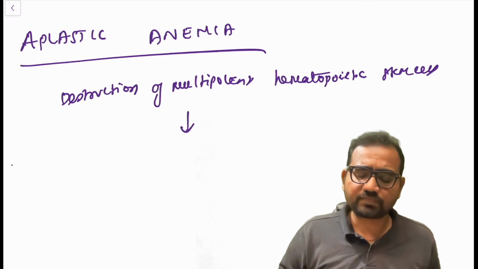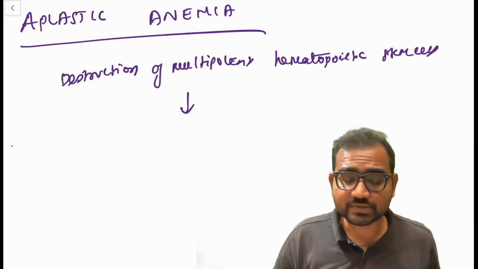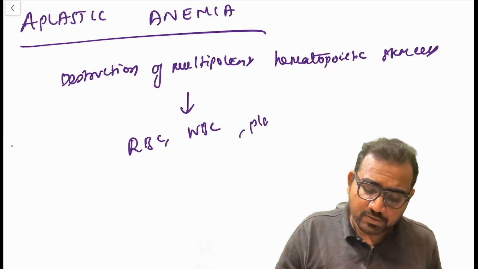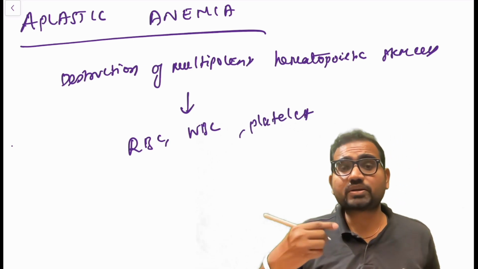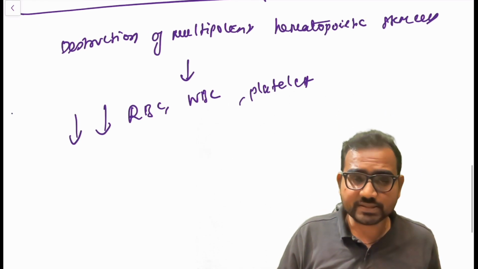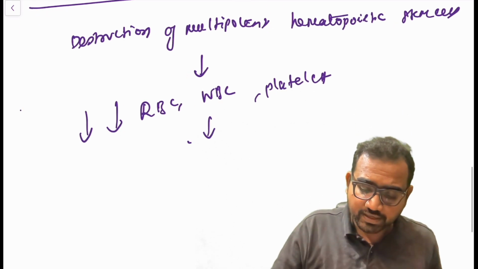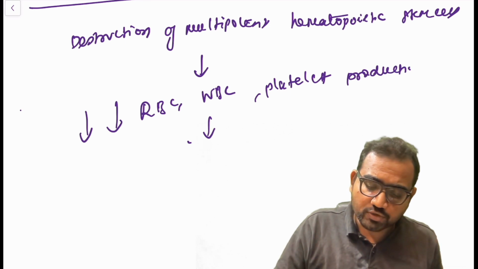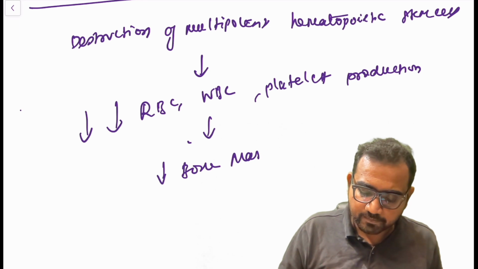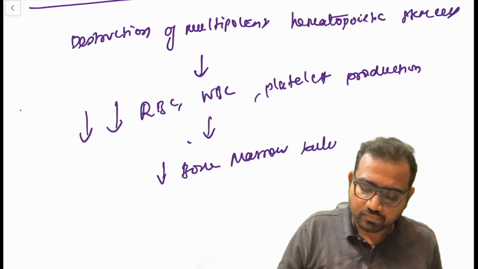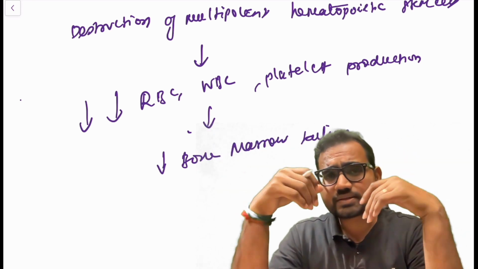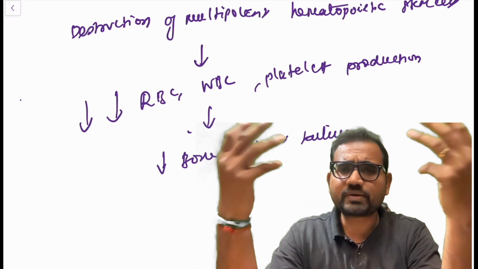These cells give rise to RBCs, WBCs and the platelets. Because of the reduced production of these cells, there is going to be bone marrow failure. Very simple, right? When there are no hematopoietic stem cells, there are no RBCs, WBCs, platelets, and the bone marrow is going to fail.